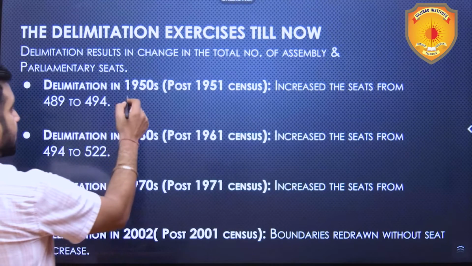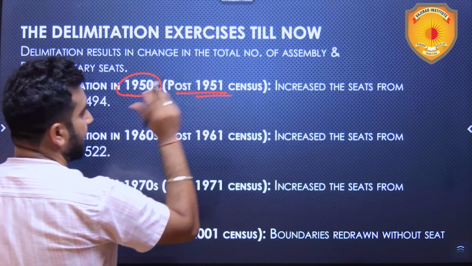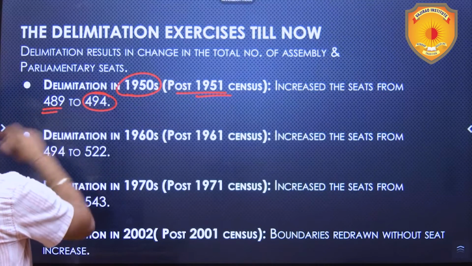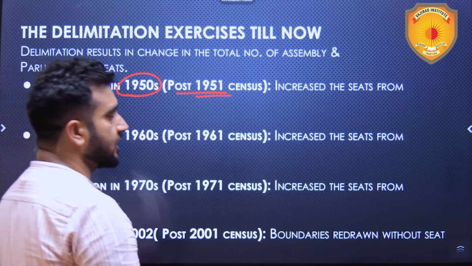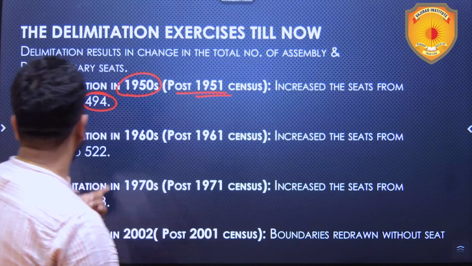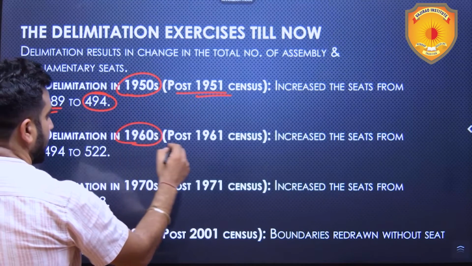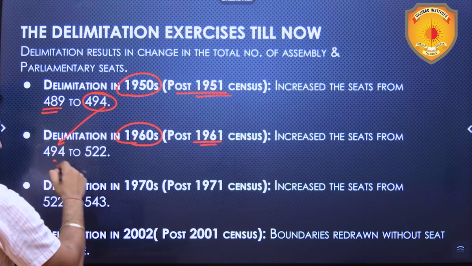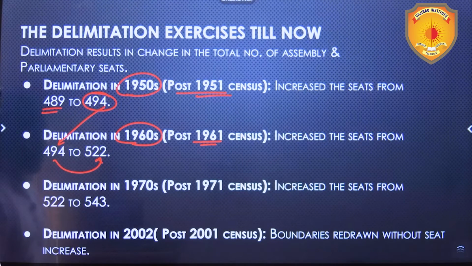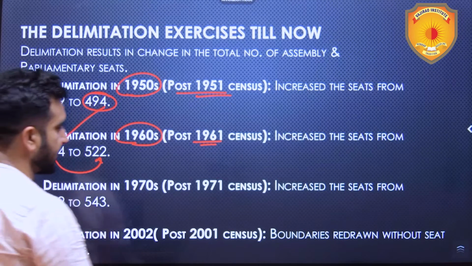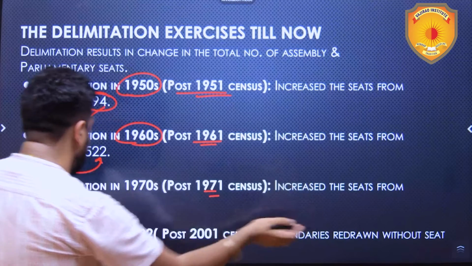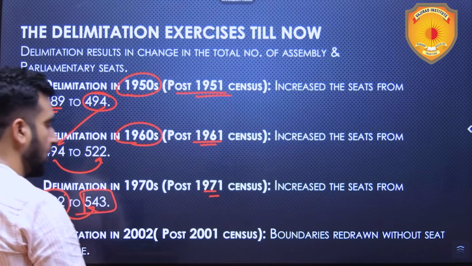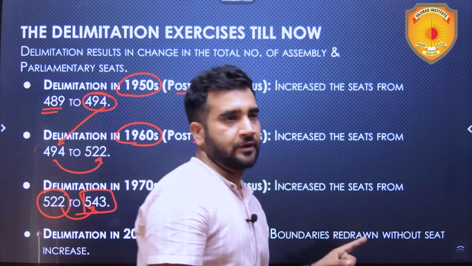The first delimitation in 1950s, it was post the 1951 census, increased the seats from 489 to 494. So, initially in our first parliament, the number of seats were 489. Delimitation in 1960s, post the 1961 census, increased the seats from 494 to 522 this time. Then in the 1970s, post the 1971 census, increased the seats from 522 to 543. And here the controversy erupted.